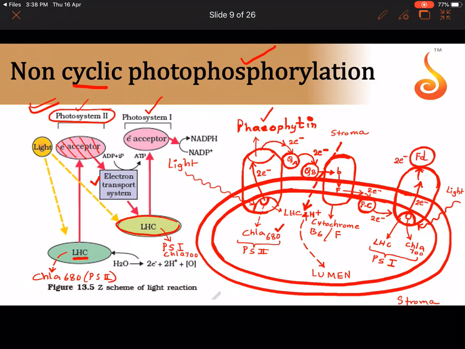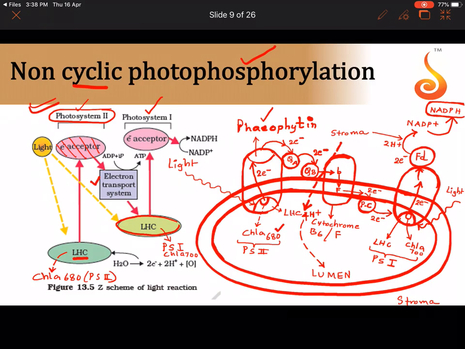Now what this ferredoxin will do to the 2 electrons is, the ferredoxin will transfer the 2 electrons to a molecule that is a coenzyme which is called NADP plus. And one more important thing it does is, from the stroma only it takes 2 protons. So this ferredoxin will take these 2 electrons, and from the stroma it takes 2 protons and it adds them to NADP plus, and this NADP plus as a result gets reduced into NADPH. So the final product here is NADPH.